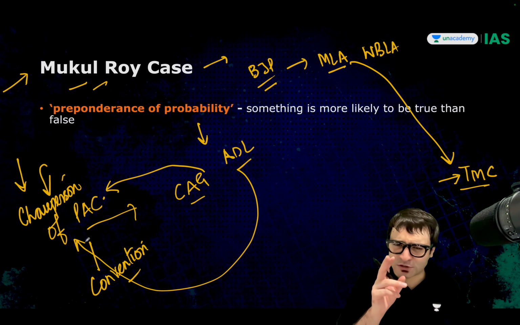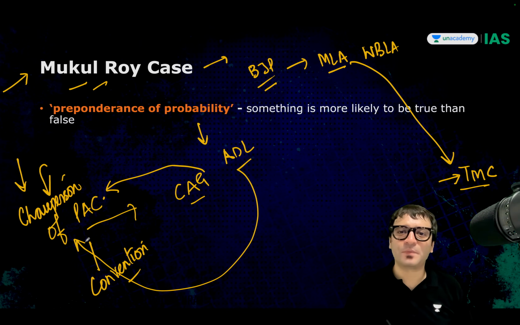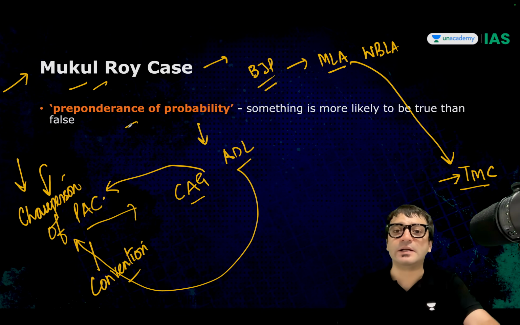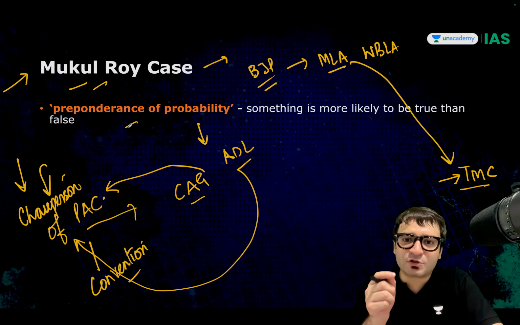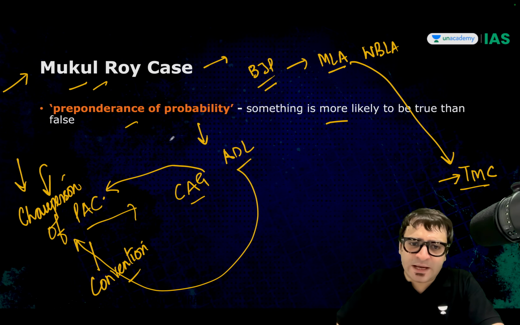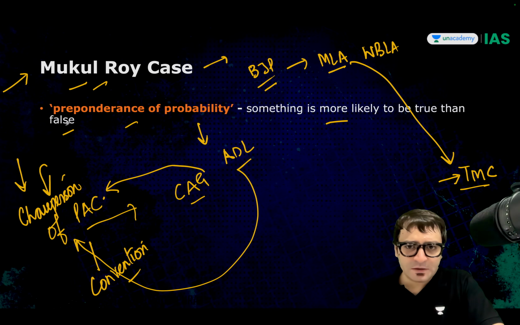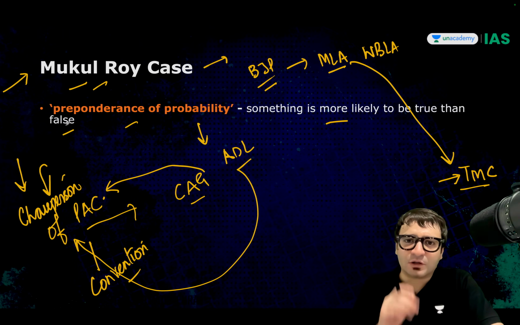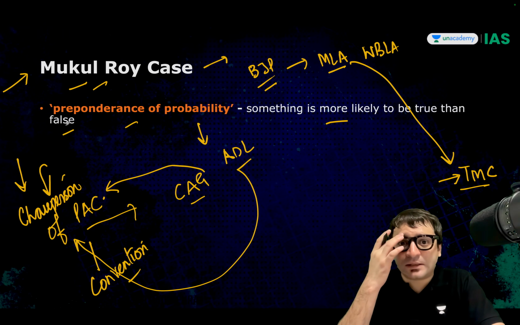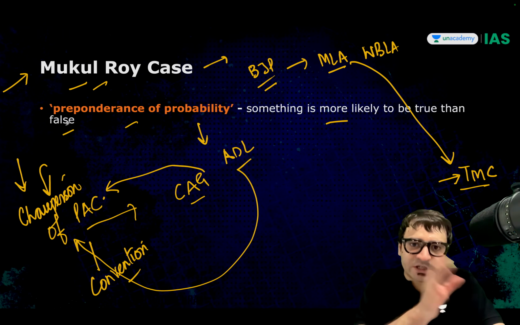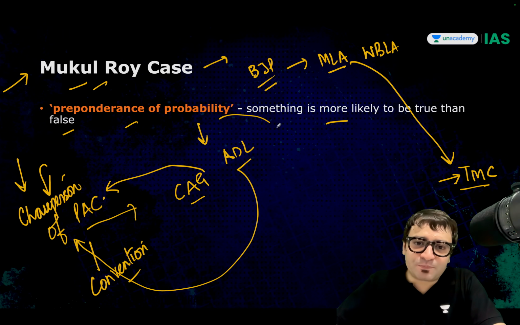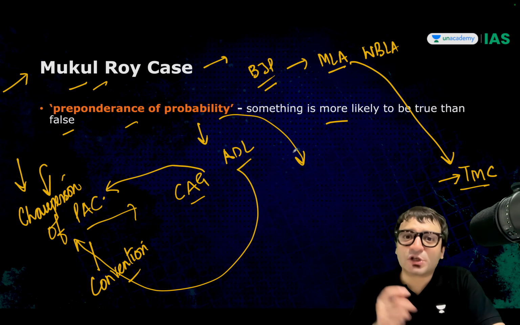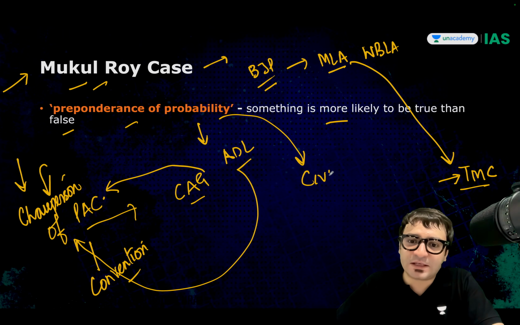In this case, just look at one more point and we are done. High Court relied on something called preponderance of probability. What is this preponderance of probability? Something is more likely to be true than false. So we will look at the facts of this case and then make an assumption. What is more likely to be true than false? And basis that we will decide whether you are right or this person is right. This doctrine or this rule is used to resolve civil cases.